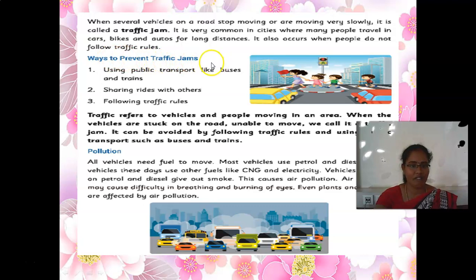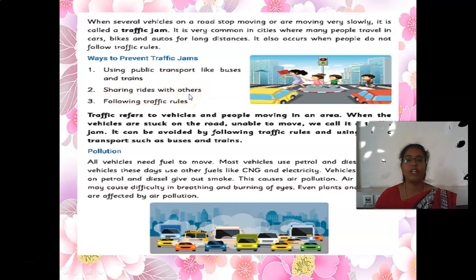Ways to prevent traffic jams. Here are some ways to prevent traffic jams. That is, using public transport like buses and trains. We call buses and trains public transport because lots of people are traveling in them. And also sharing rides with others.